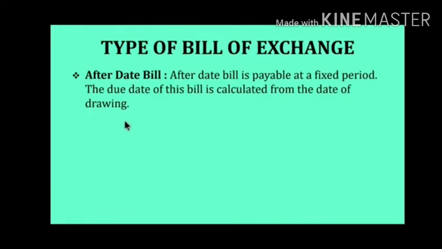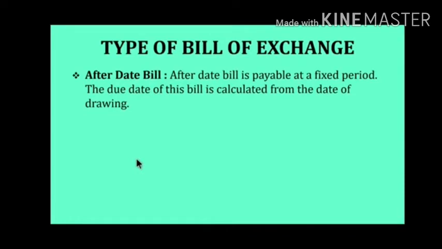After date bill is payable at a fixed period. The due date of the bill is calculated from the date of drawing, that means the date of transaction. As and when the transaction takes place, when we calculate the due date, we will take the date of transaction. But the next bill is after sight bill.